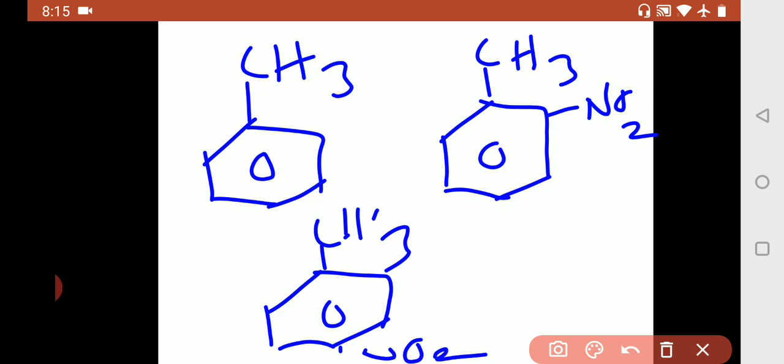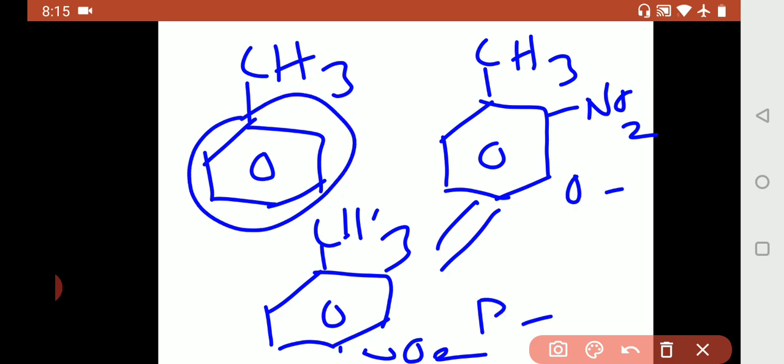So these two are equal. Orthonitrotoluene and para-nitrotoluene, both oxidation speed is equal, whereas the oxidation rate for toluene will be low. That is, when compared to non-substituted toluene, the substituted toluene, that too in para position or ortho position, will react more towards oxidation.